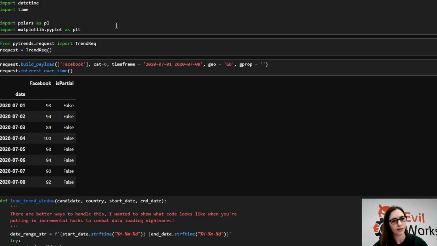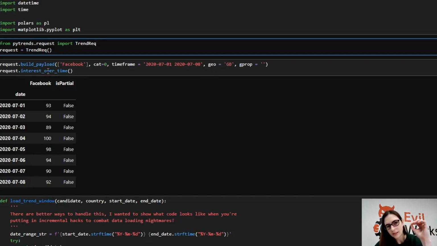So here we go, line by line through the code. The first thing we're going to do is import trend request, and we're going to build a request there. That enables us to build a payload where we put the name of what we're looking for, the time period that we're looking for it, and the geography we're looking for it in. So in this case, Facebook, between the 1st and the 8th of July 2020 in GB.